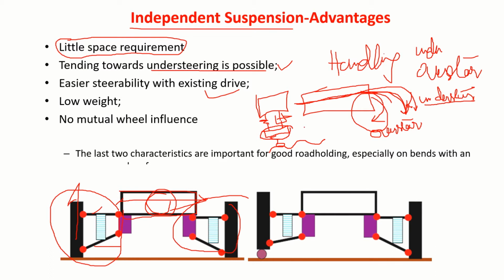Low weight means low inertia, so it responds faster. So it is necessary that it should be low weight, so that you can have better road contact or road holding. And no mutual wheel influence means you know that suppose this is on a bump, this will not affect this wheel and vice versa.